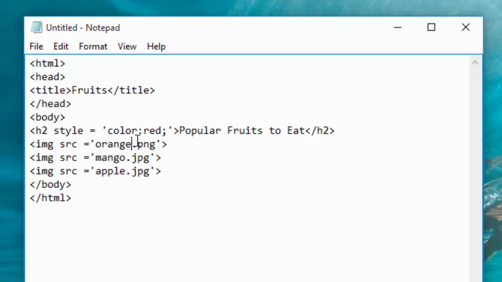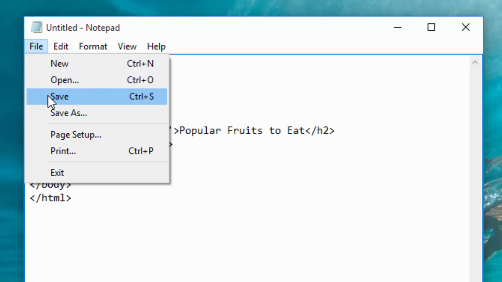Then I will put 1 at the end. You remember the ones I want here are the smaller images, so I'll just put 1s. Then I will save.